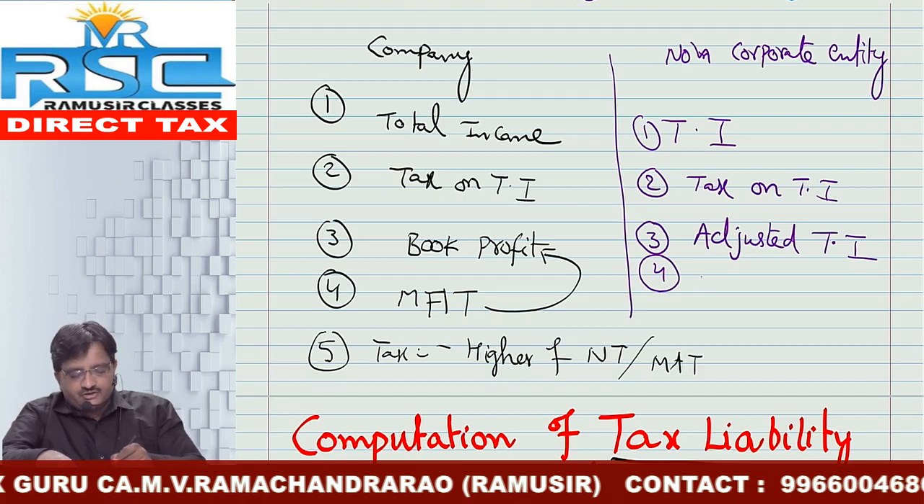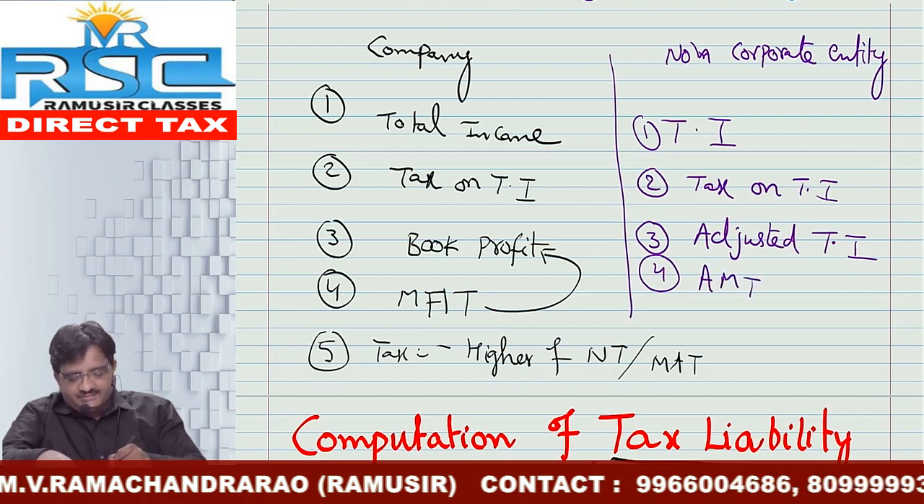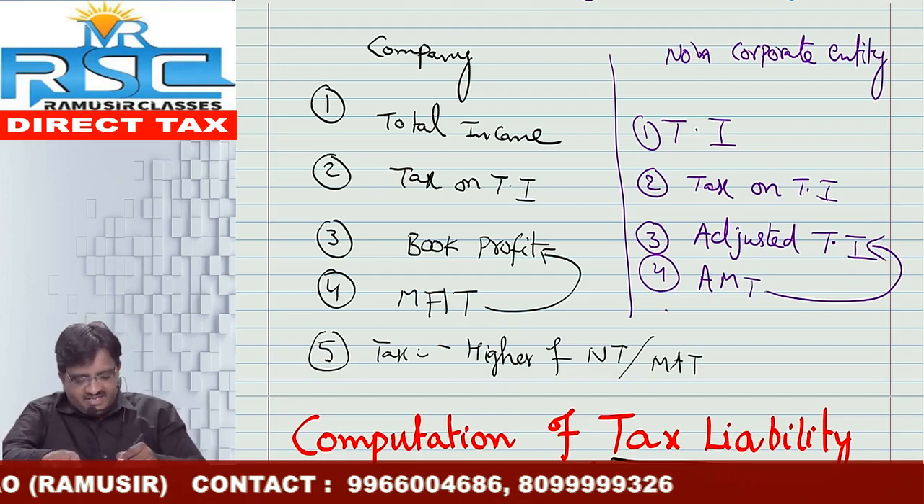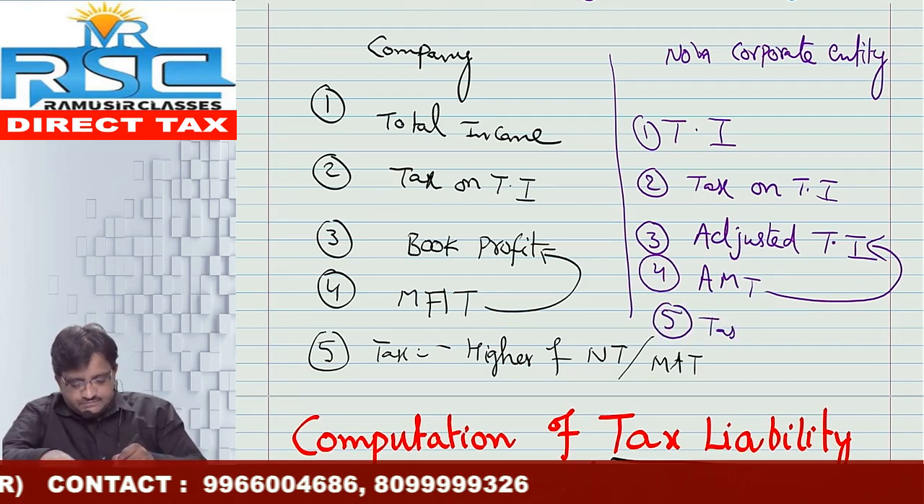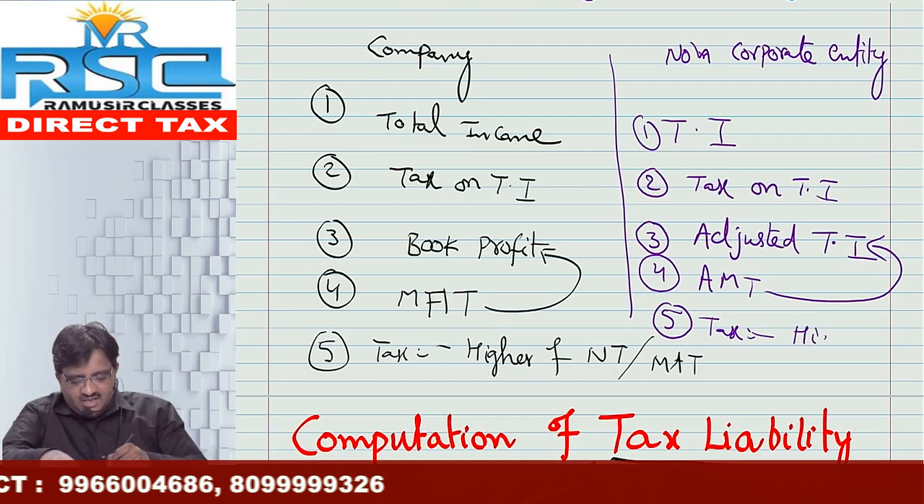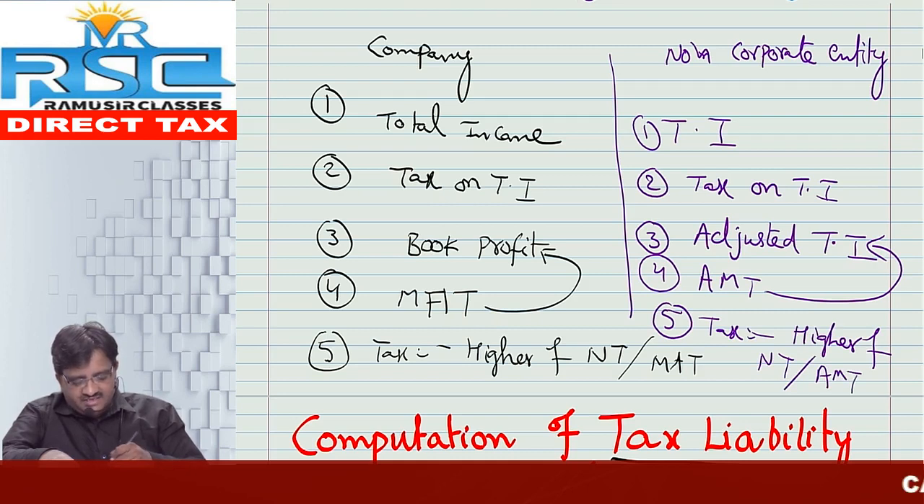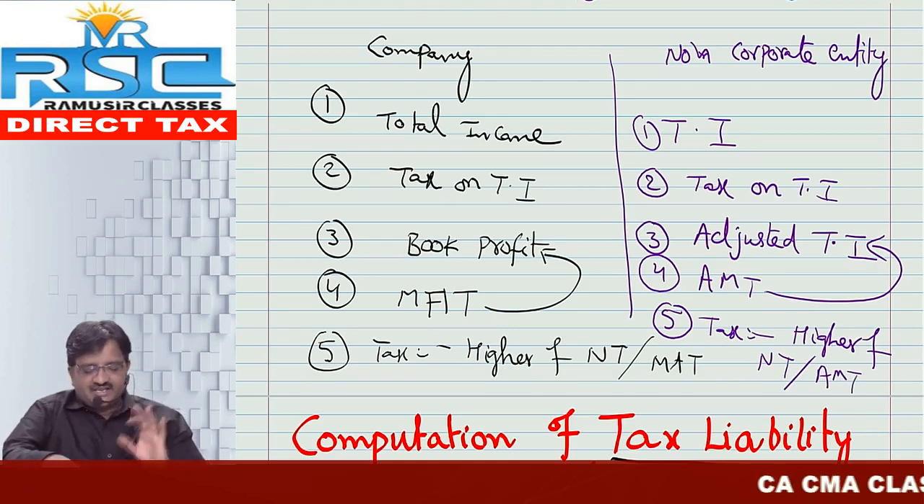Step number 4, calculate AMT on the adjusted total income. That means alternative minimum tax. Step number 5, tax liability is equal to the higher of normal tax or AMT. Normal tax or AMT, whichever is higher, only that you have to pay.